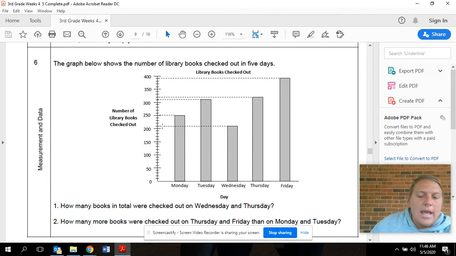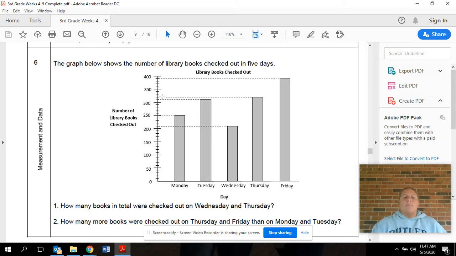All right, so let's look at how many books were checked out on Thursday. Okay, so this is Thursday. Remember, we find our Thursday, and then we track it all the way up to here. I'm going to do the same exact thing, follow this line all the way to this. Now, again, we said that each of these lines represents 10. So here's my 300. I know that this is 300, so it's going to be 310. And we're counting by 10, so what would come next? 300 and, say it, 20. Good, 320. So I have 320 books that were checked out on Thursday.